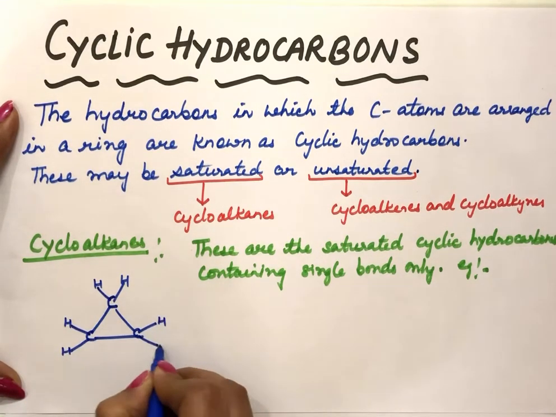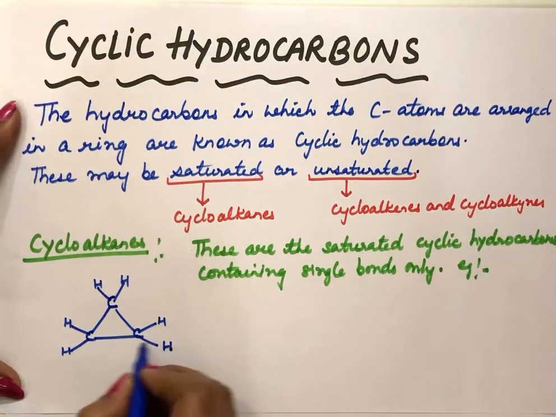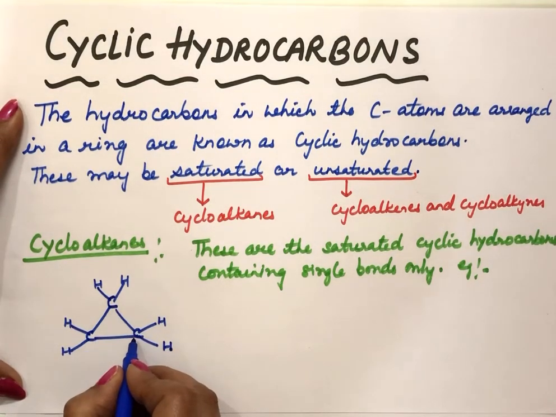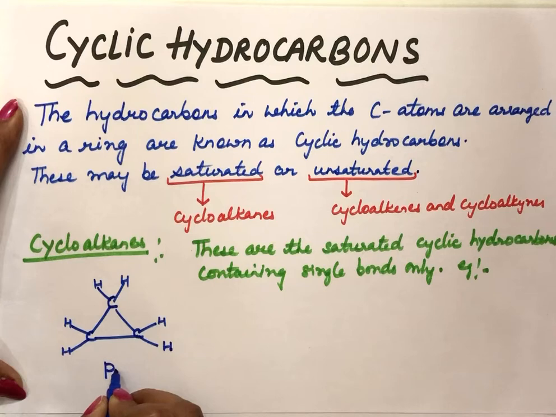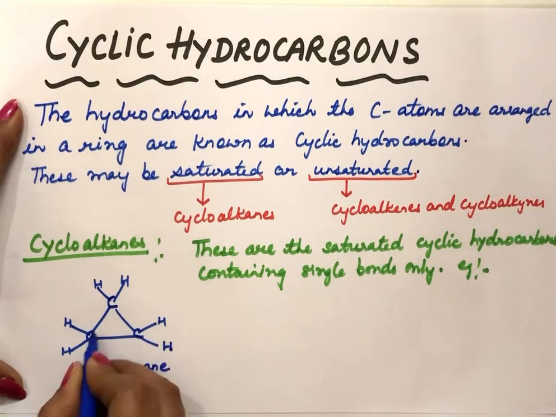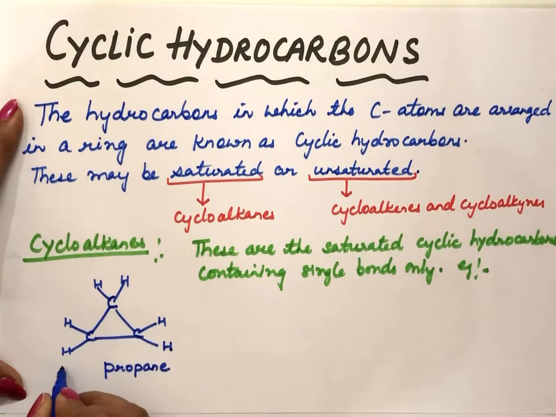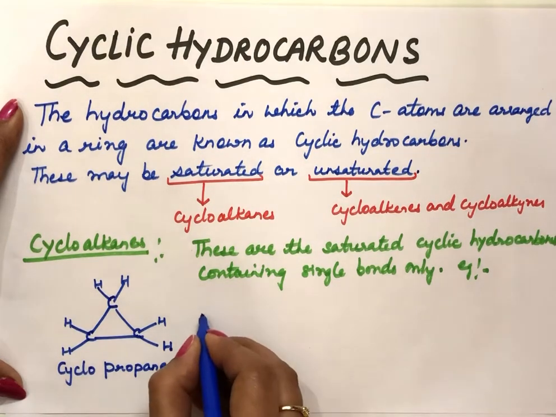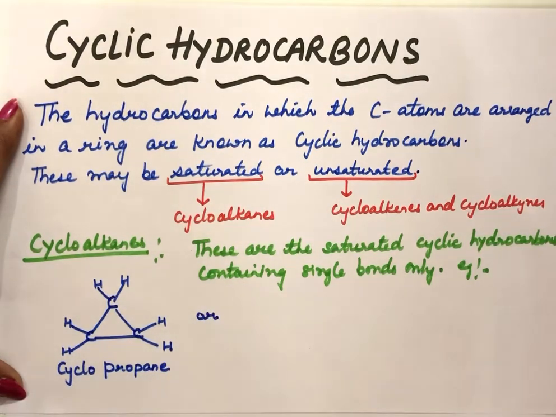With this carbon also there will be 2 hydrogens. Since there are 3 carbon atoms, alkane is prop and single bonds are here, so ane, but now these are in a cyclic way. So in the name here we add a prefix cyclo. So name of this compound is cyclopropane.